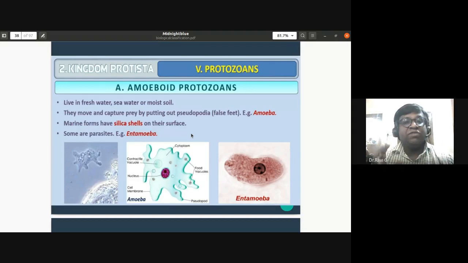So remember about these amoeboid protozoans. They live in fresh water, seawater or moist soil. They move and capture the prey by putting out pseudopodia or false feet. Example, Amoeba. The marine forms have silica shells on their surface. Some are parasitic. Example, Entamoeba histolytica is parasitic.